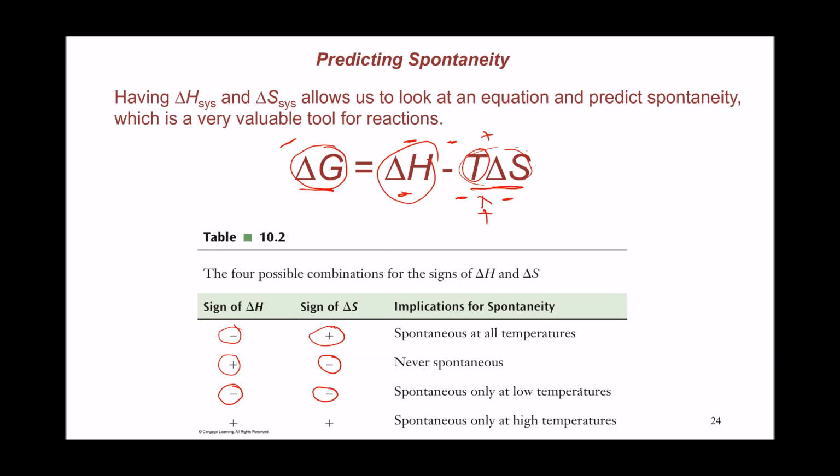So a combination of negative delta H with negative delta S is going to be only spontaneous at low temperatures. And the opposite is going to happen for a combination of positive delta H and positive delta S. Because again, a positive delta H combined with a positive delta S multiplied times a negative sign will make this term negative. So you need this term to be larger than this one in order for delta G to be negative. So it's going to be larger only at high temperatures. So that combination is going to be spontaneous only at high temperatures.